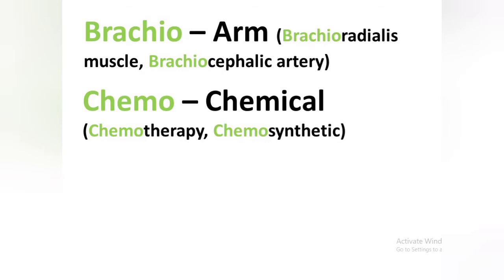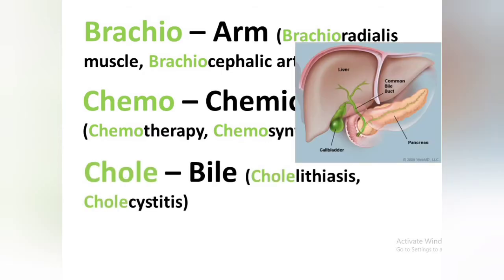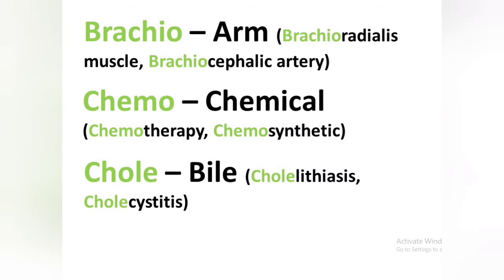And another term is there, chemosynthetic. By the use of some chemicals, if we are synthesizing another organic chemical, that is known as chemosynthetic. Another prefix is there, chole, which means bile, and there is the term cholelithiasis. Chole means bile and lithia means stone, and the presence of stone in the gallbladder is known as cholelithiasis. And another term is there, cholecystitis. It means inflammation of the gallbladder is known as cholecystitis.